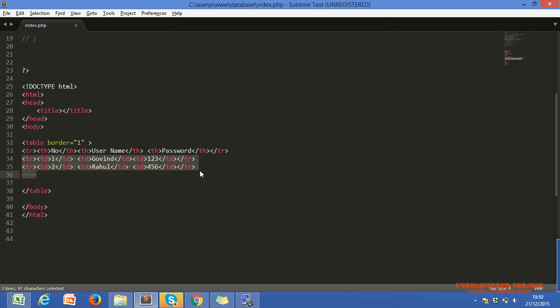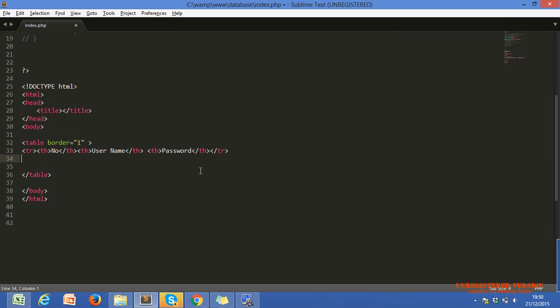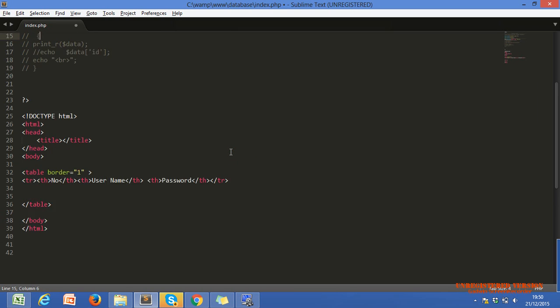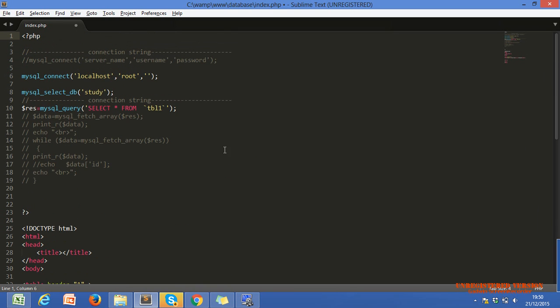Now, I'm just removing these two hard coded lines, not removing the first row. Now, what we have? So we will just see one more new thing here. I'm just copying this code. Okay, let me just code. I will explain what I'm doing.